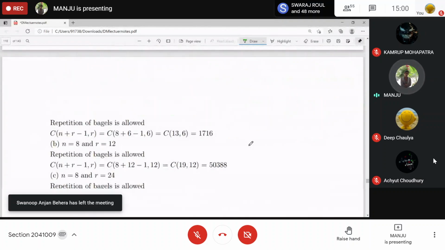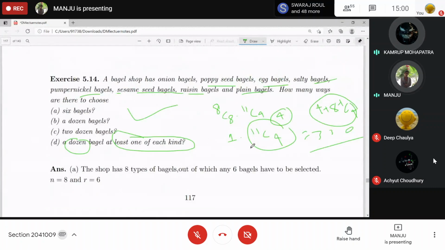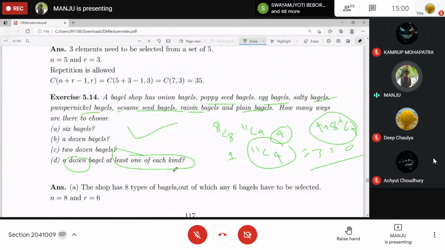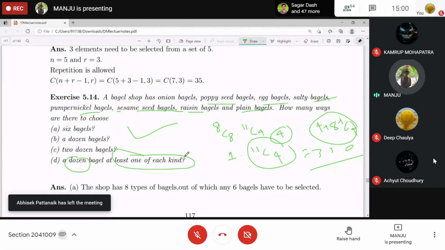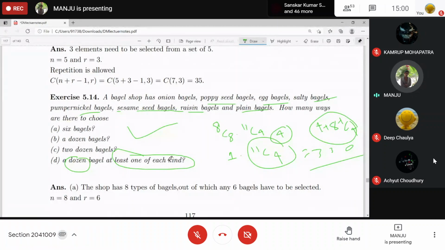I hope you got it. Can you say the last bit again? Last bit again. See here, we want to choose a dozen bagels with at least one of each kind. So these are 8 different kinds. Out of 8 different, you want to choose at least one of each kind, means one should be present from each.